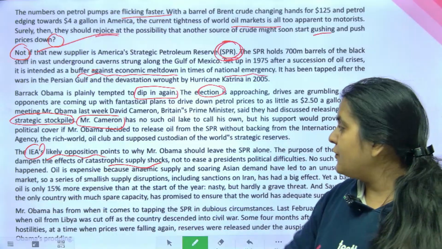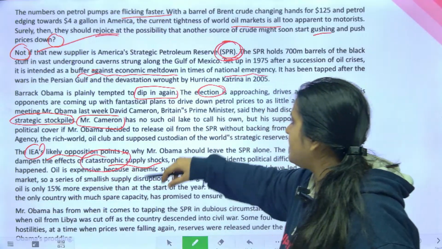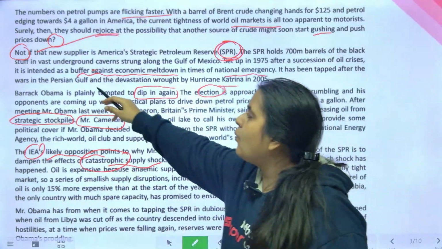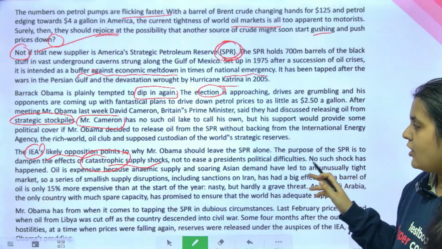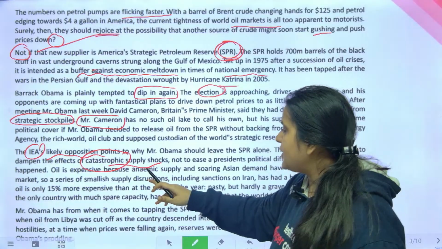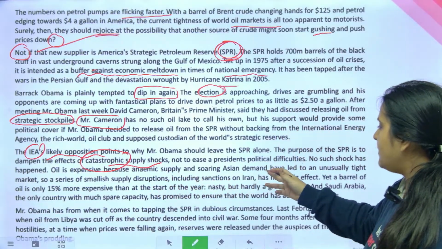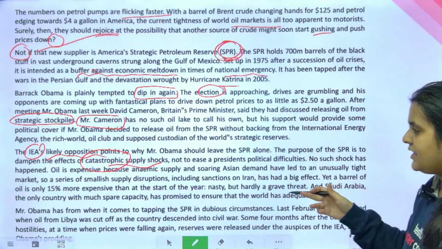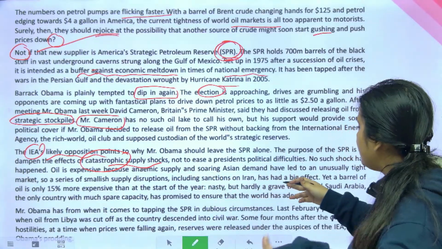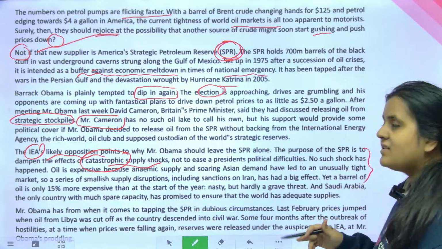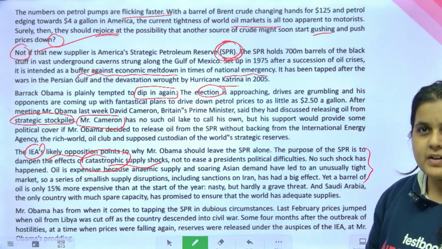What is catastrophic? A huge disaster. Something like a hurricane or a war. You know, it is meant for those purposes. No such shock has happened. Oil is expensive because of anemic supply and soaring Asian demand have led to an unusually tight market. So a series of smallish supply disruptions, including sanctions on... Okay. So basically this is saying what is the reason? What is the real reason?